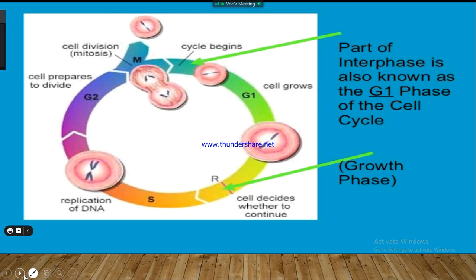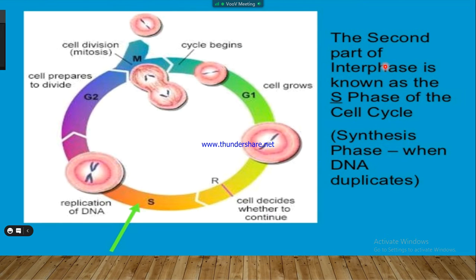Then the cell goes to the second phase of interphase, known as the S phase or synthesis phase. In the S phase, DNA replication starts and the DNA replicates itself. Like here you have seen one chromosome with one chromatid, but here it is duplicated, so the DNA is more in amount.